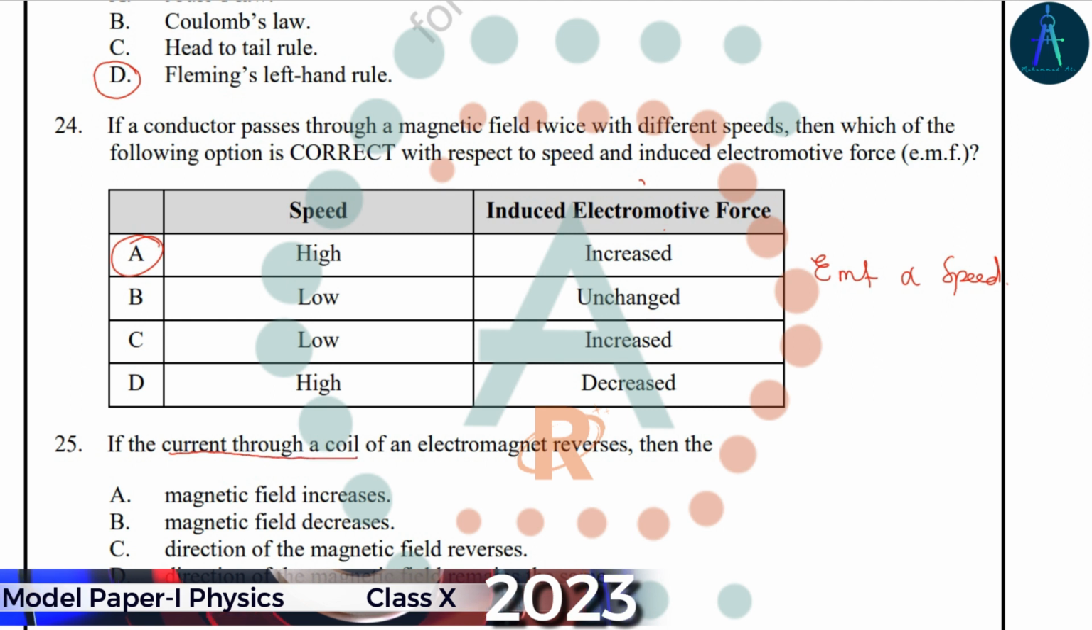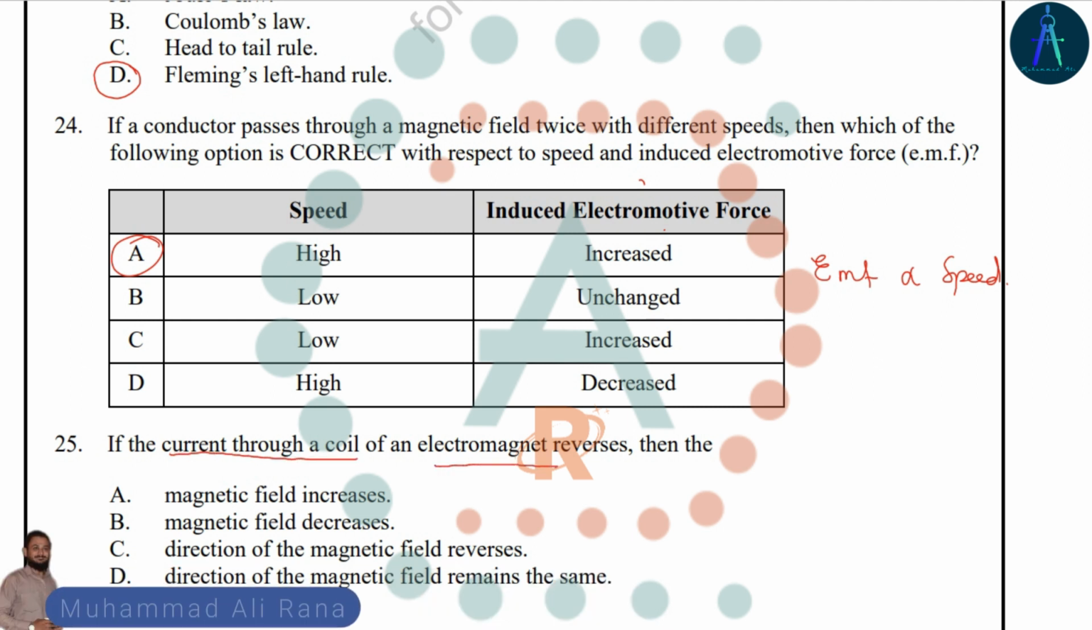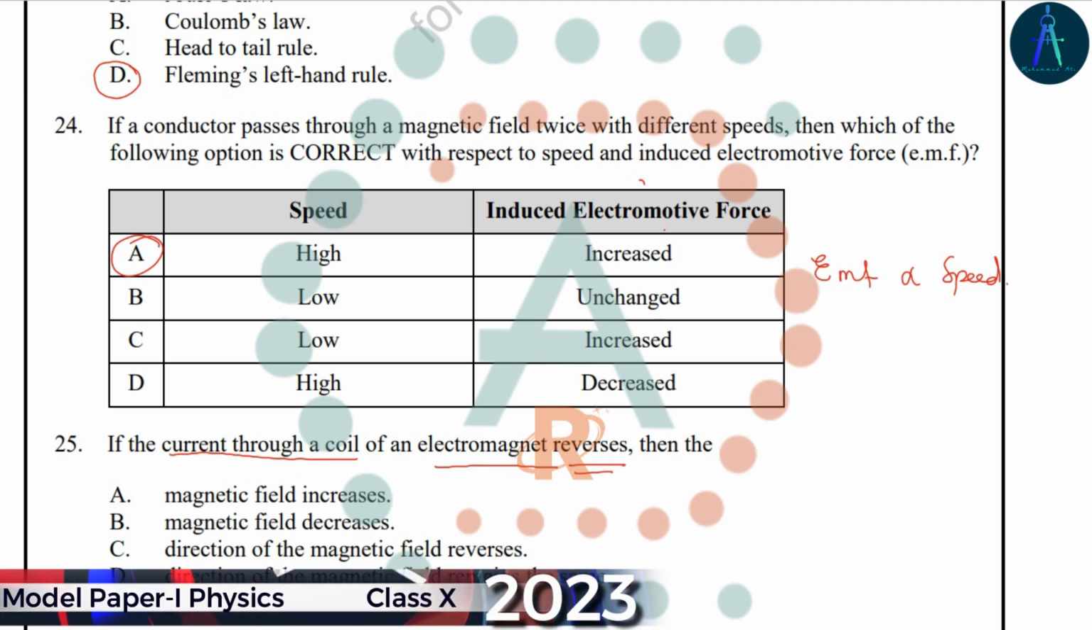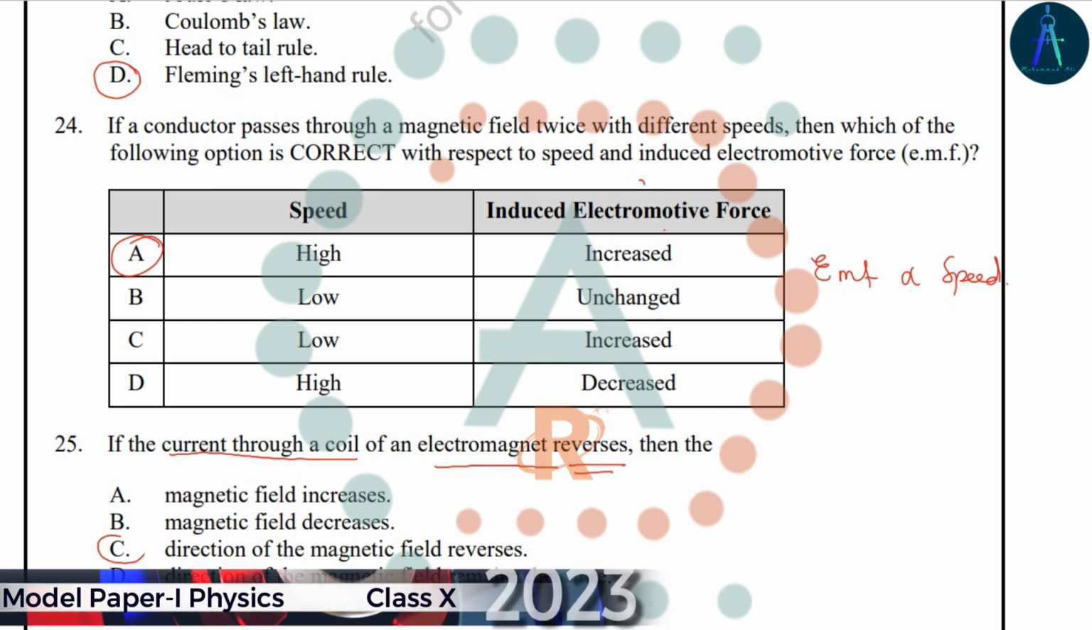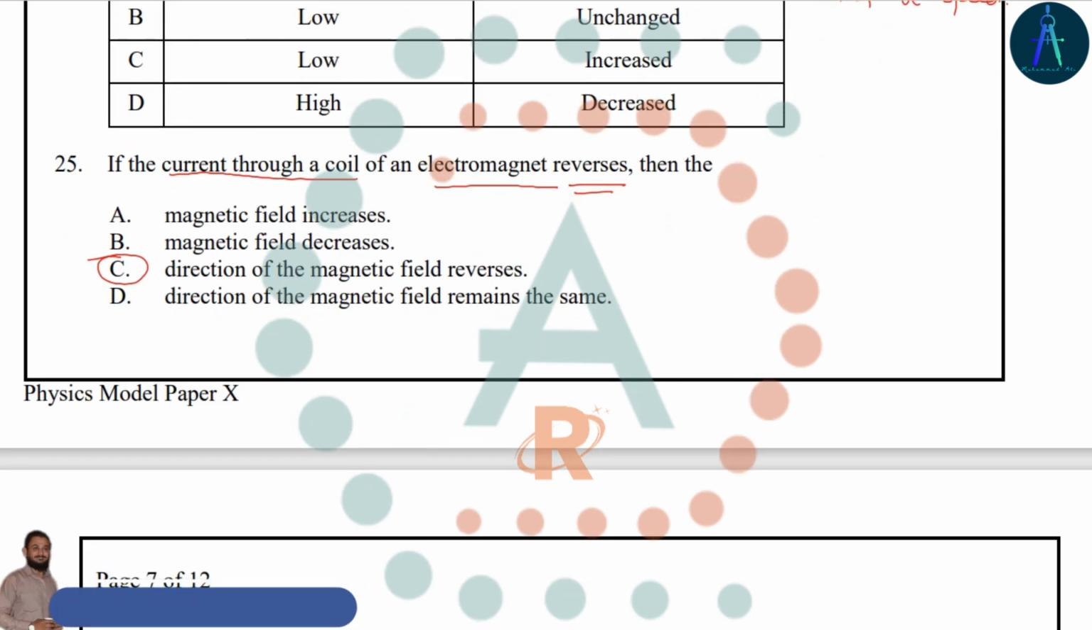If the current through the coil of an electromagnet reverses, then what will happen to the magnetic field? We know that current produces a magnetic field. A greater magnitude of current produces a larger magnetic field. If the direction of current reverses, then the direction of the magnetic field also reverses. So option C is the right answer.